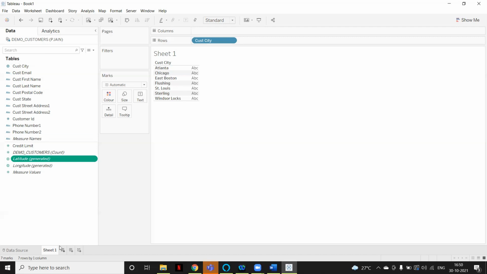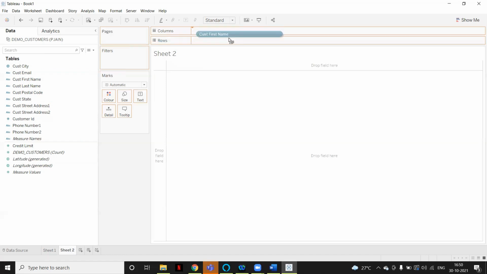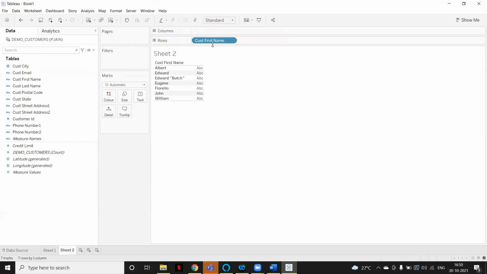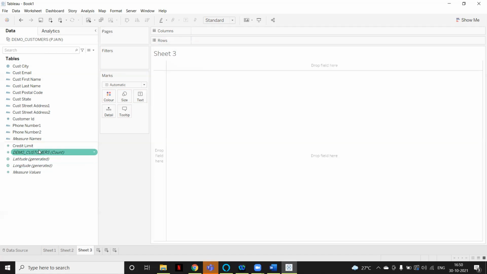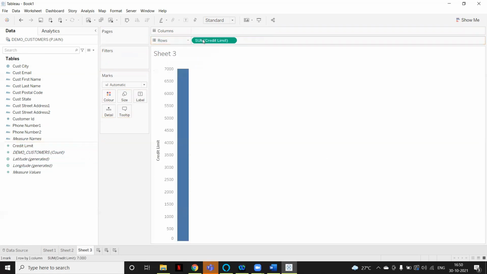Let's see with an example. If we drag the first name, whatever customer first name data is available, it will show each value independently. If we drag the credit limit, it won't show the distinct values, it just shows the aggregation of the credit limit.